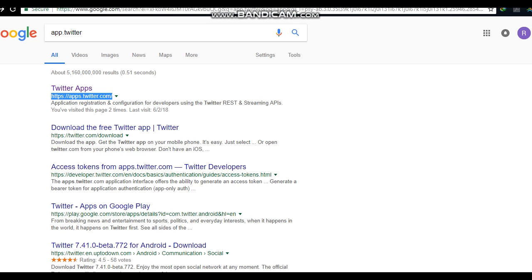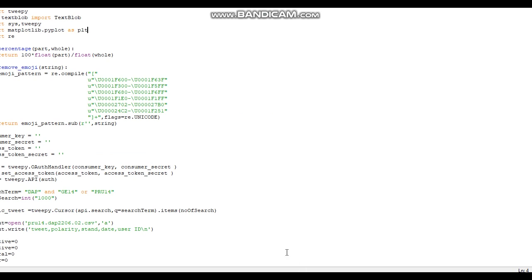It will guide you on how to make the Twitter API. There are steps there. Just follow them and you get the consumer key, consumer secret, access token, and access token secret.